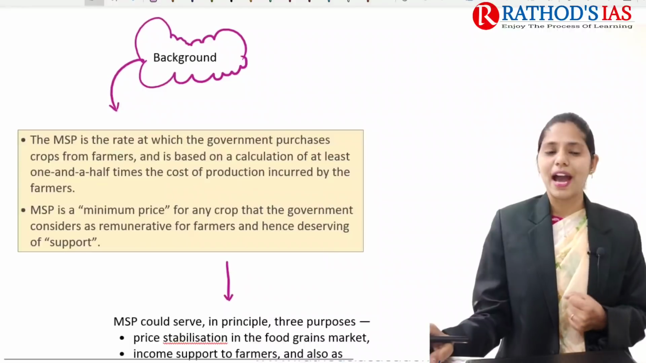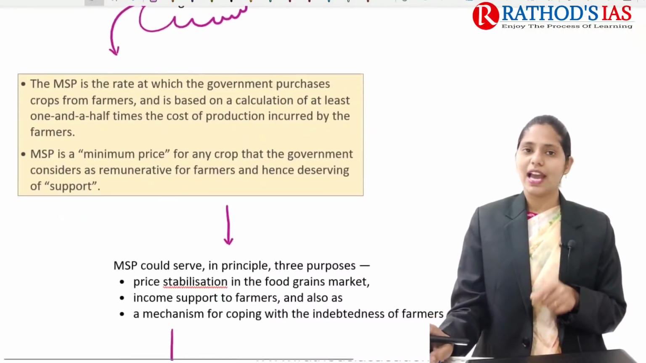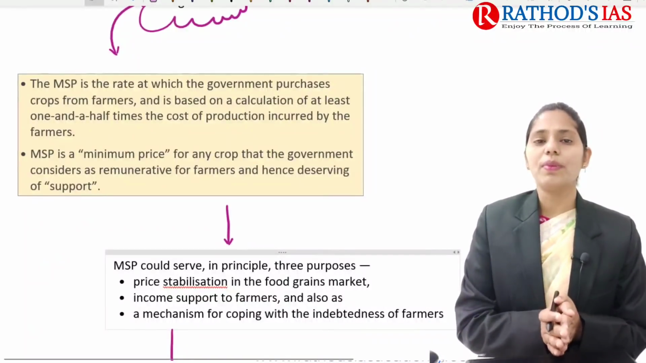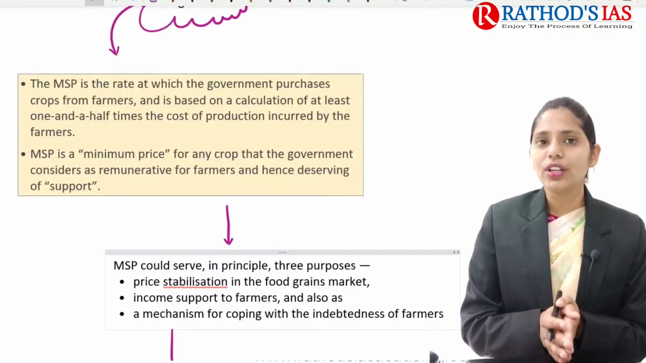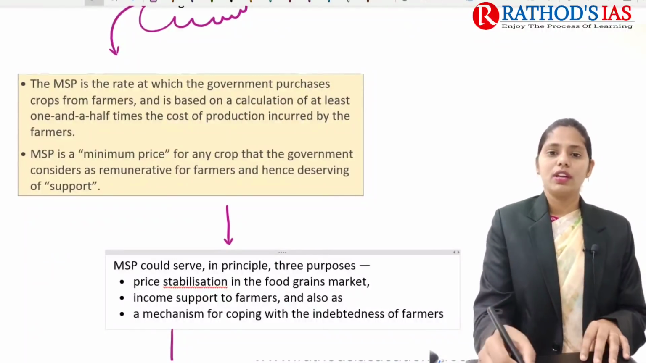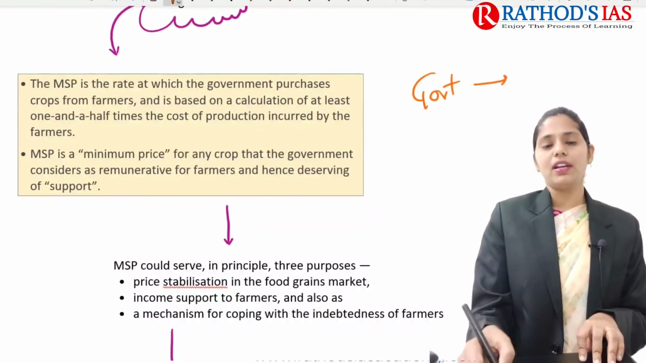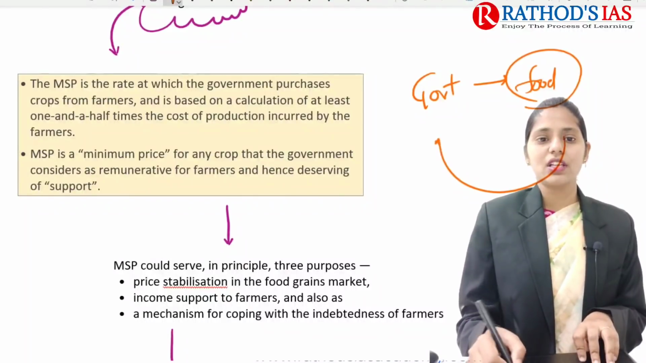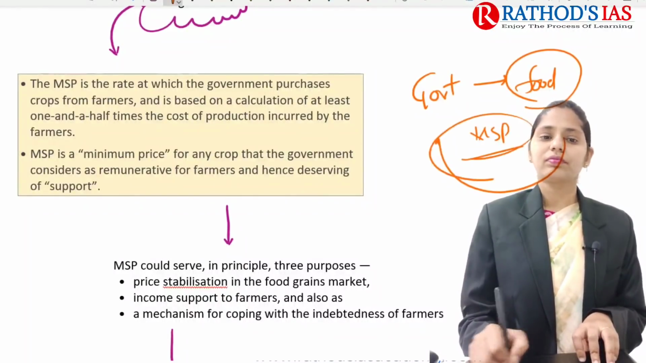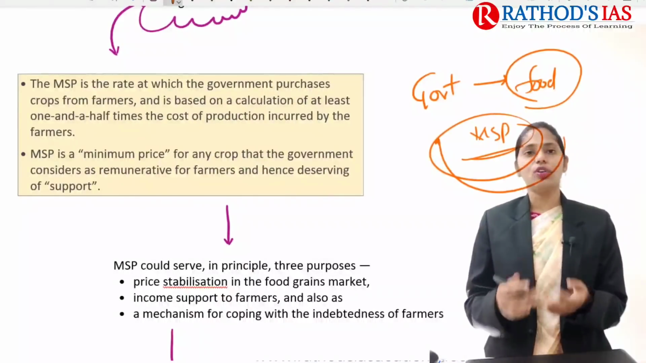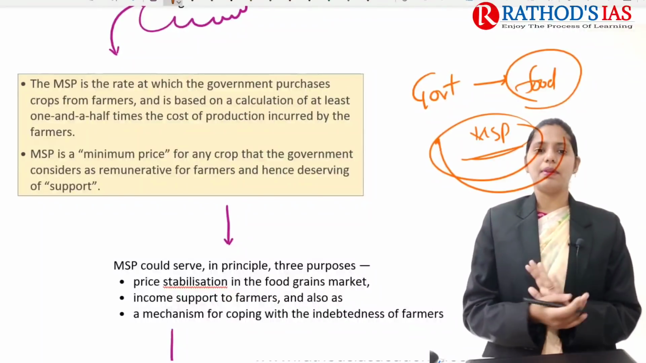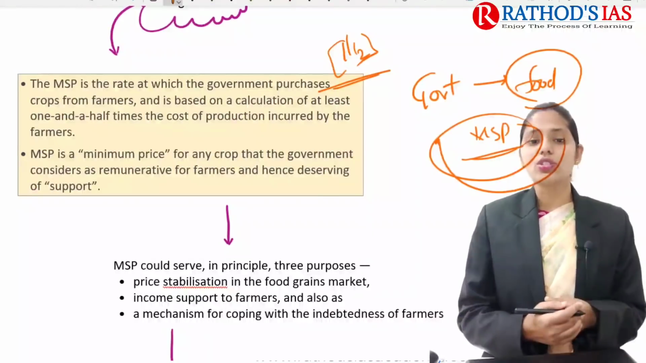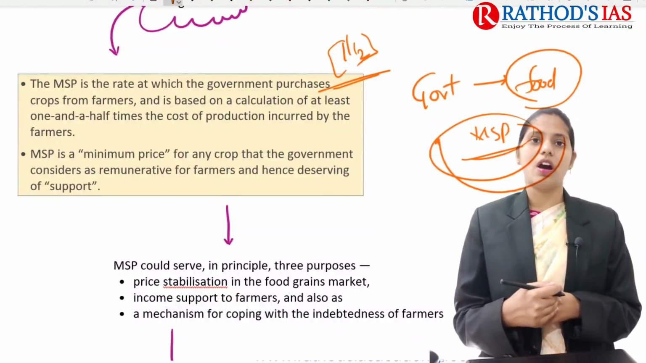If we're talking about the background and some facts regarding this MSP, as I explained in the introduction itself, MSP is a rate at which government purchases or procures food grains from the farmer. Okay, so whenever the government procures food grains from the farmer, the price at which it does so is called MSP. And how does the government calculate this MSP? MSP will be 1.5 times the cost of production incurred by the farmers.